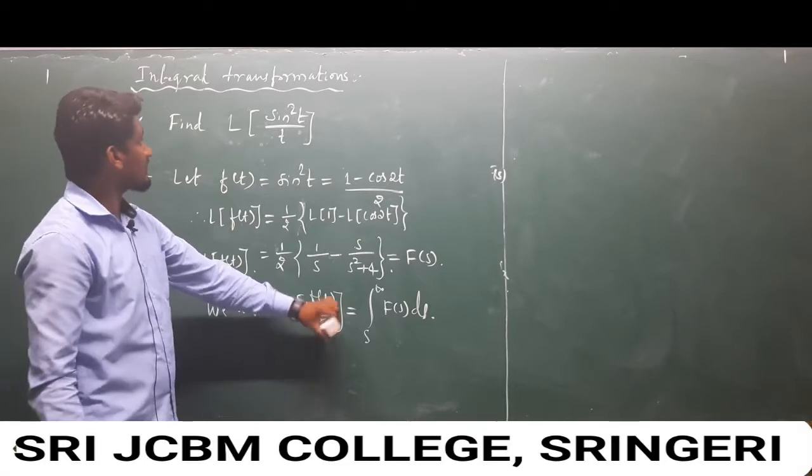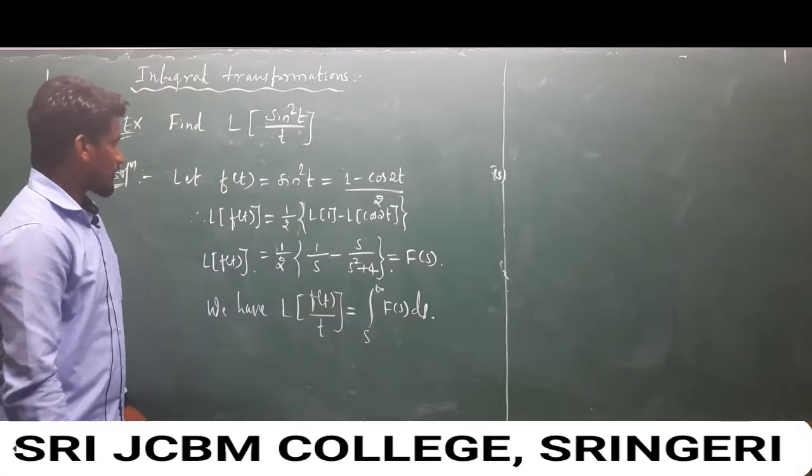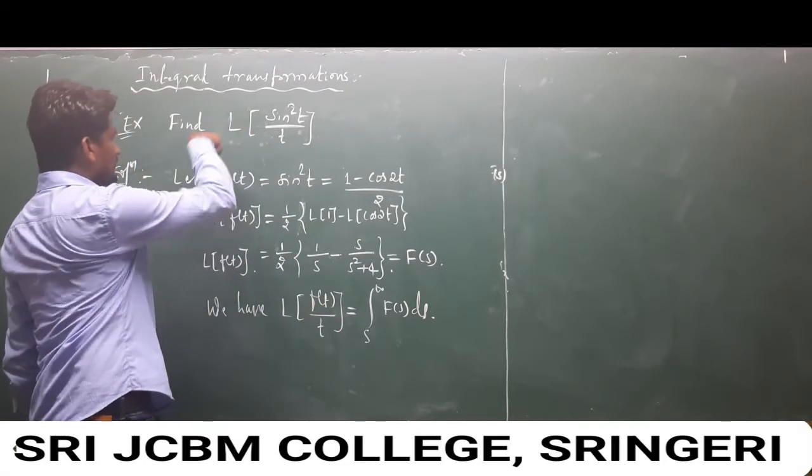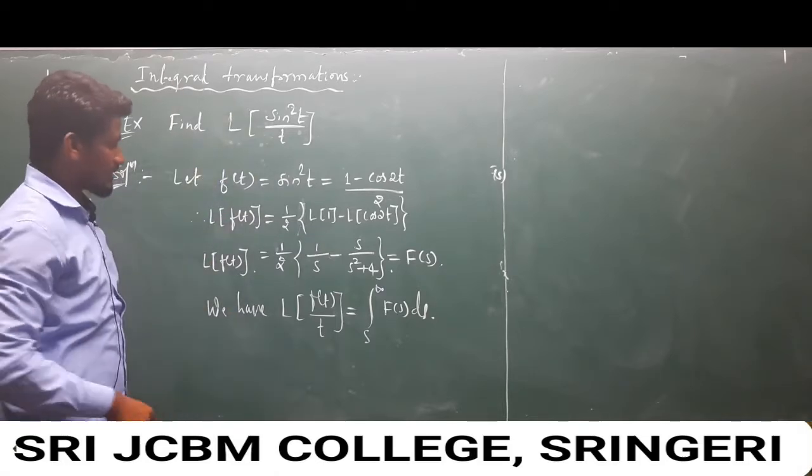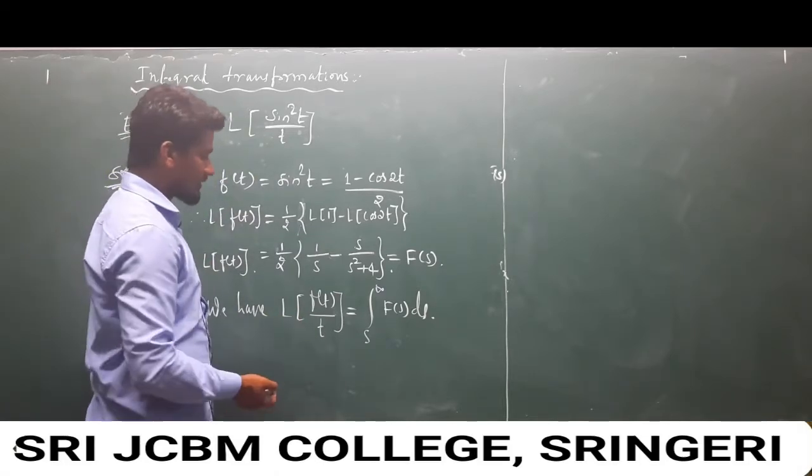Clear? This is the general statement of the integral transformation, because the given problem is in the integral transformation form, since the denominator t is there.